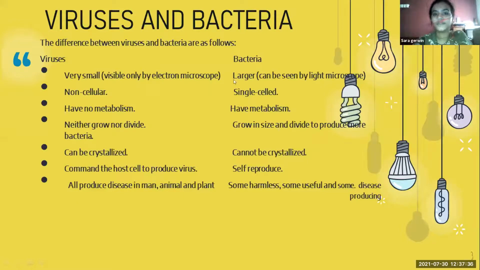Man means human. Bacteria are large, can be seen by a light microscope, single-celled, have metabolism, grow in size and divide to produce more, cannot be crystallized, self-reproduce, and some are harmless, some are useful, some are disease-producing. I hope you understood the difference between virus and bacteria.